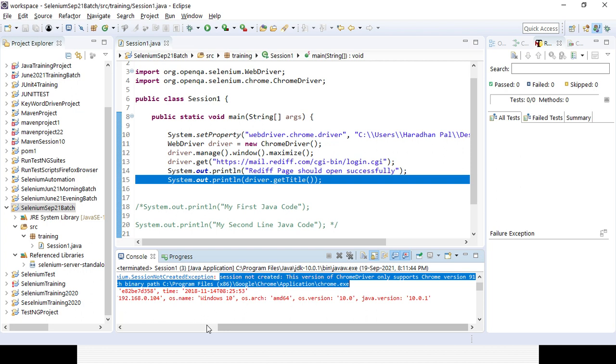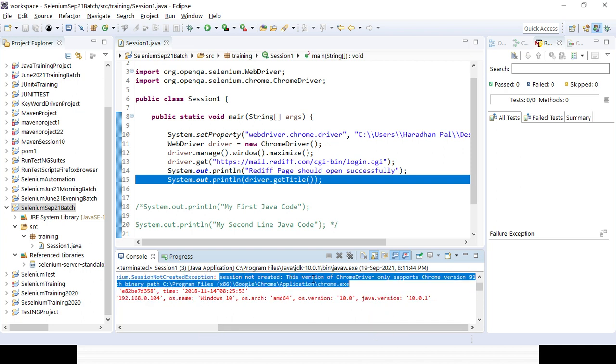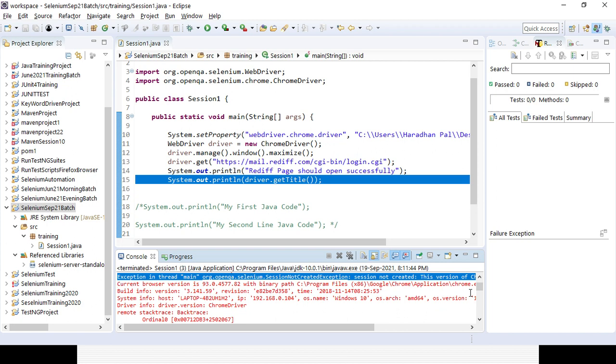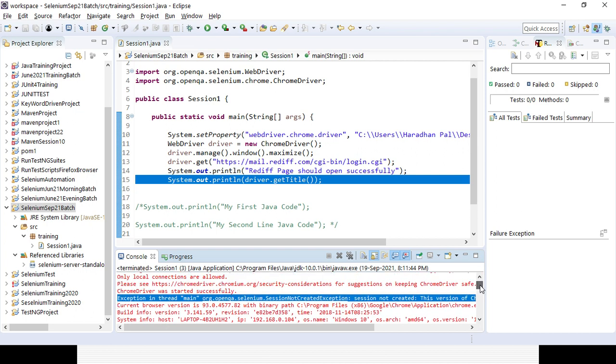Running is definitely important, but fixing by getting to know the result is also important, because you can see that the driver I have loaded can support 91, but my browser is now updated to 93. Either I need to downgrade my browser to 91 or install the relevant driver for 93, right? So now I can go for 93. Okay, this is the 93 version. I can install it.